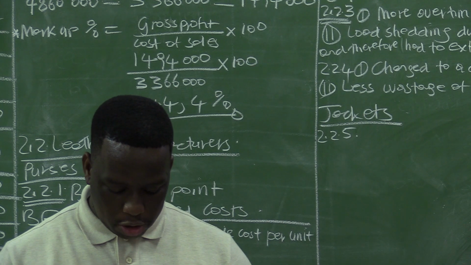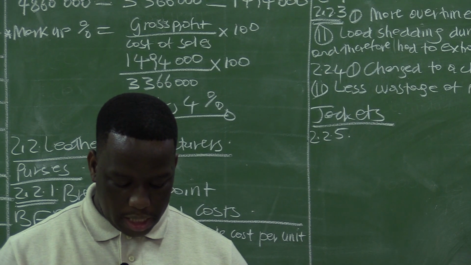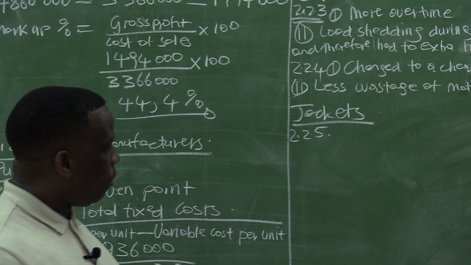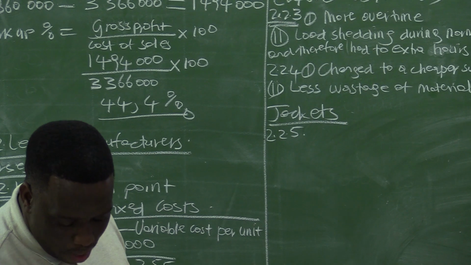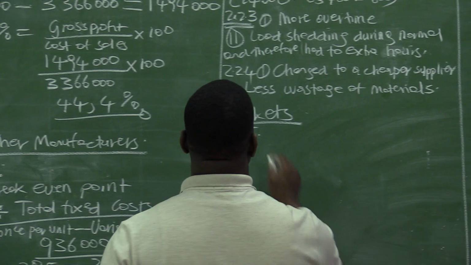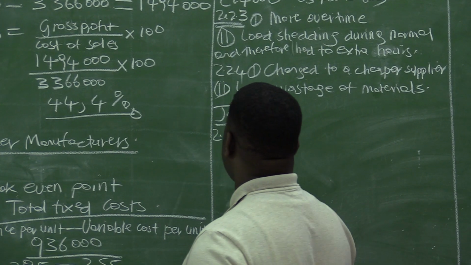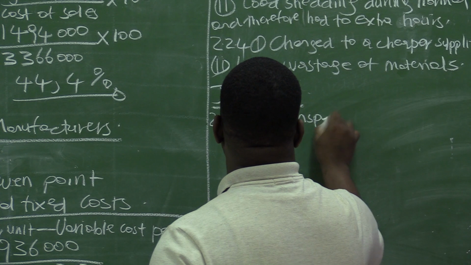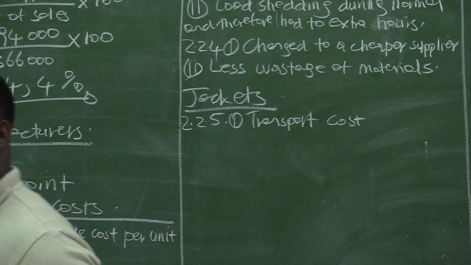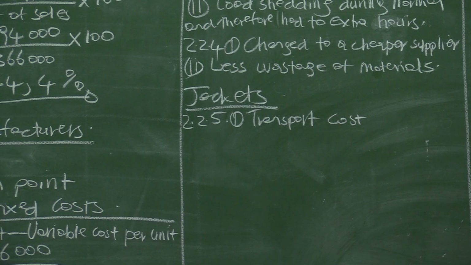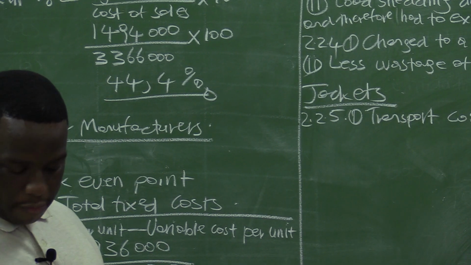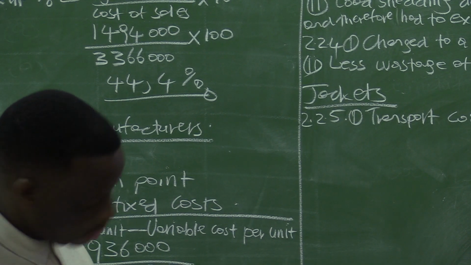Explain why the direct material cost per unit for jackets would probably increase if raw materials were imported. State 2 points. There is a lot. Transportation cost. If you are now buying from another country, the material cost will increase because these materials will have to be transported from that country to where we are. So therefore, transport cost will also increase the material cost.